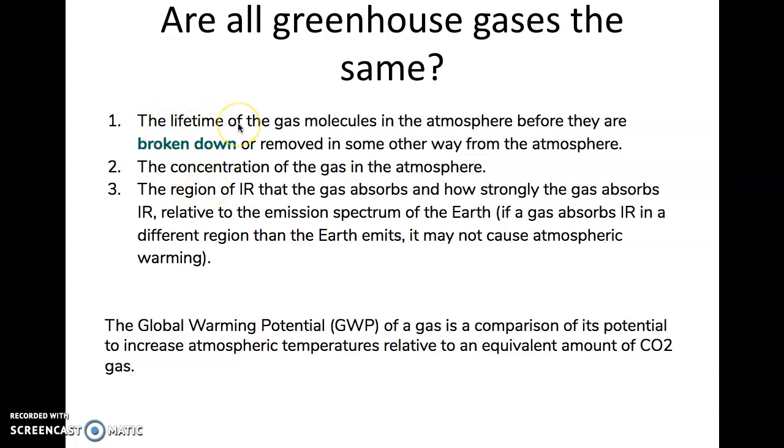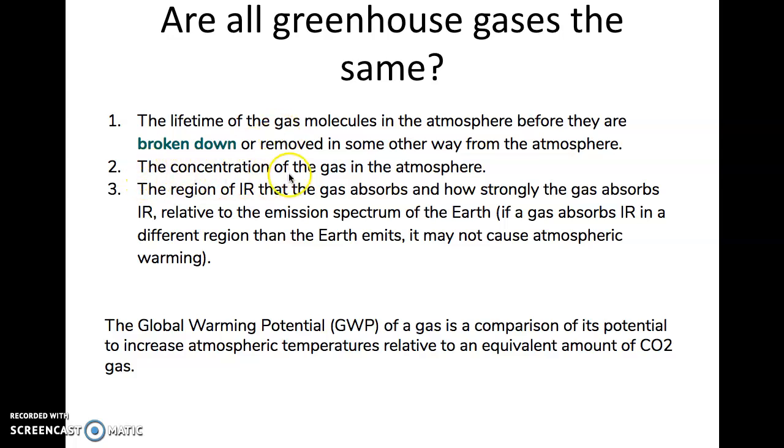The lifetime. So right now you're probably wondering why we're talking about water as being a greenhouse gas. Well, it is. Water is able to absorb infrared radiation and is found in the atmosphere, therefore it makes it into a greenhouse gas. However, we are not concerned about water because its lifetime as a gas is very short, so it doesn't last very long compared to carbon dioxide that can last years and years and years.